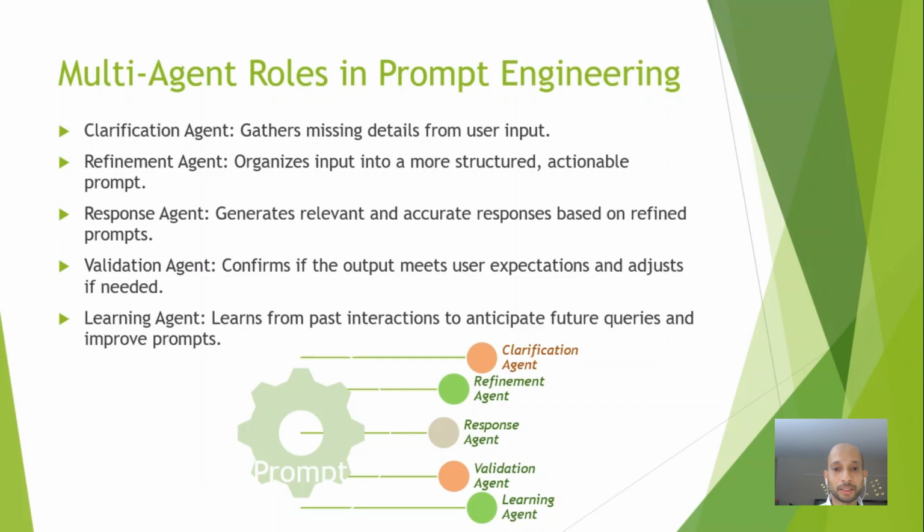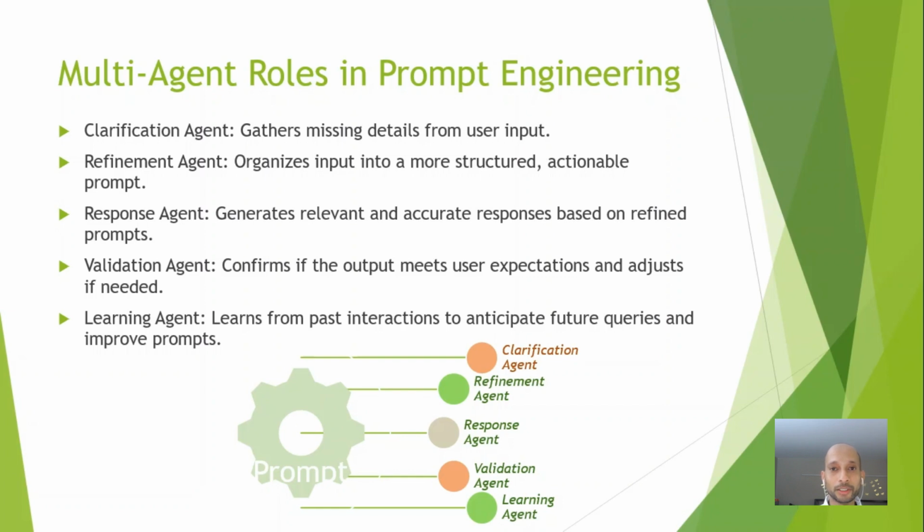Say, for example, we will be going over a medical chatbot in some time. So, if we have a user database and a known history of medical conditions, definitely that is going to make the clarification agent much easier and more straightforward. The refinement agent structures the input in a way that's easier for the AI to work with. This creates the prompt as per the specification of the response agent.